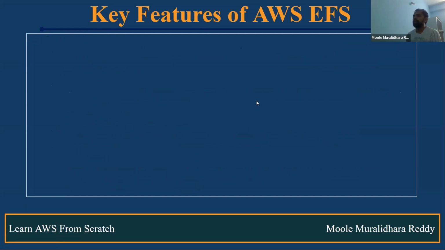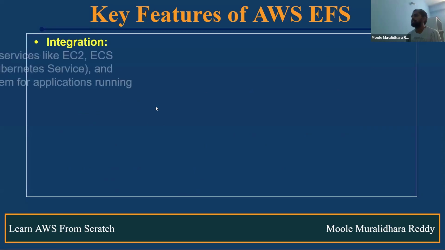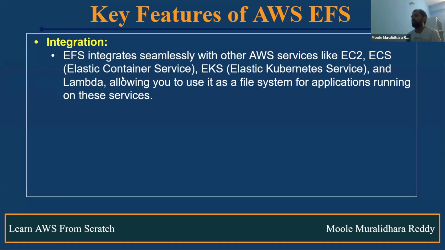Understand that? And the next one is integration. EFS integrates seamlessly with other AWS services, including EC2, ECS (Elastic Container Service), EKS (Elastic Kubernetes Service), and Lambda, allowing you to use it as a file system for applications running on these services.